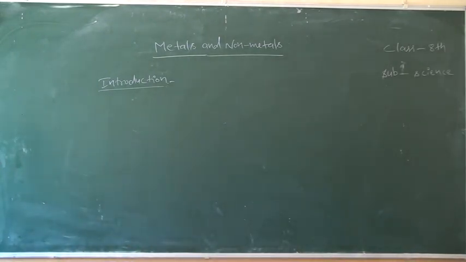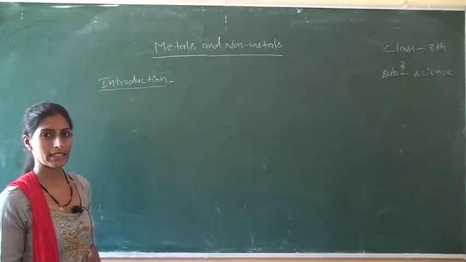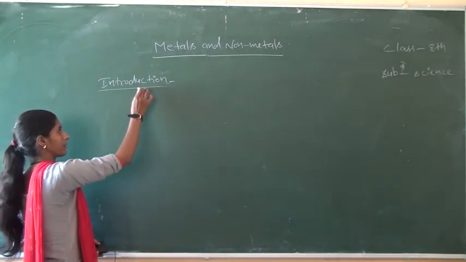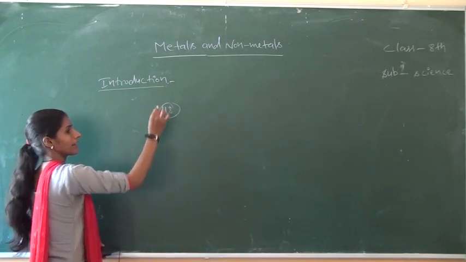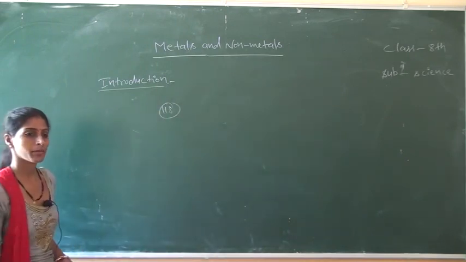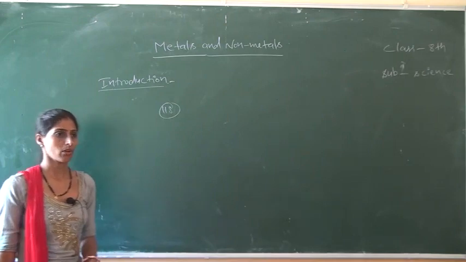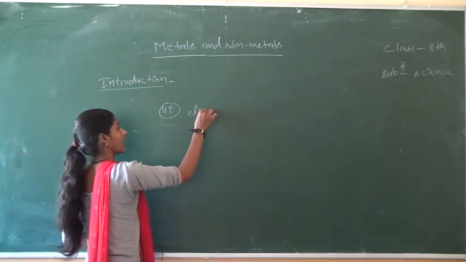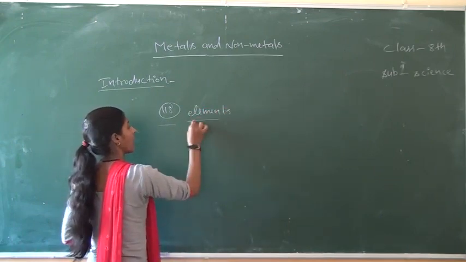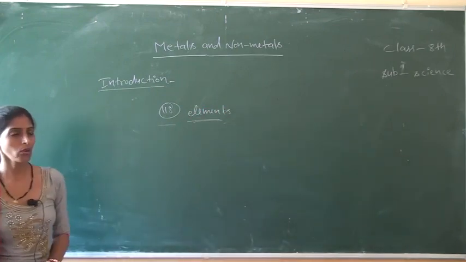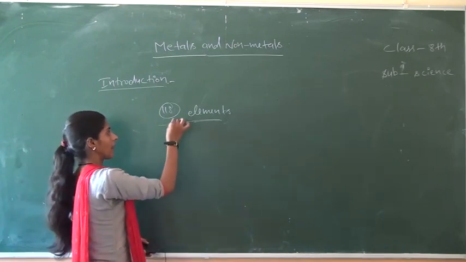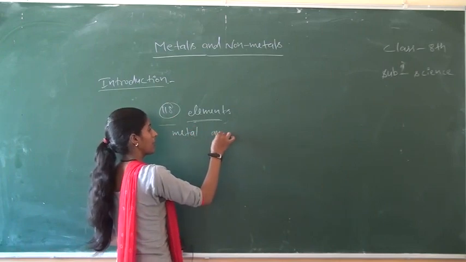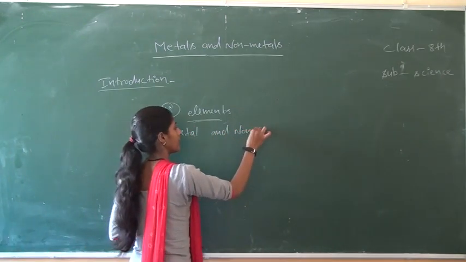Today's 8th class science topic is metals and non-metals. First is the introduction. There are total 118 elements present which are known in our periodic table. Out of these elements, on the basis of their properties, we classify these elements into metals and non-metals.